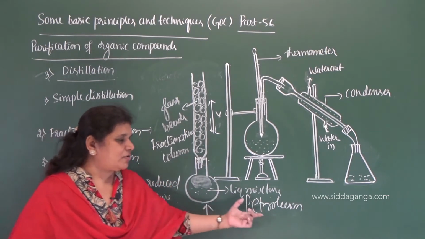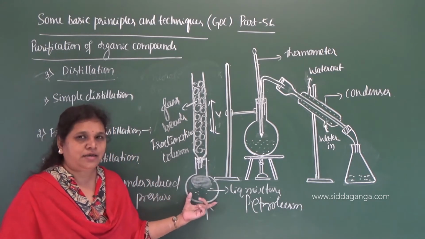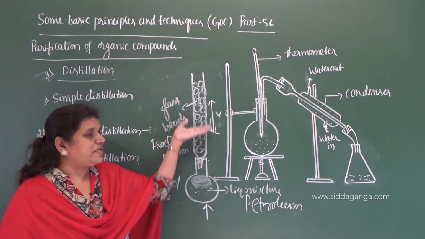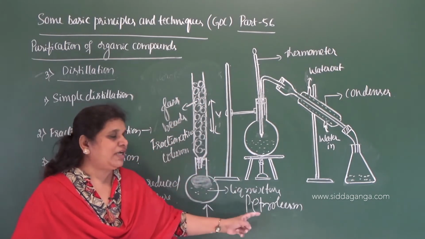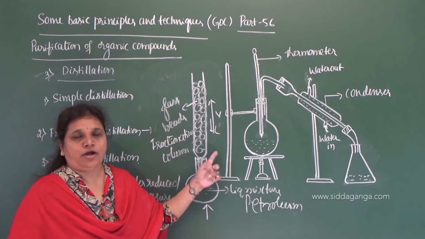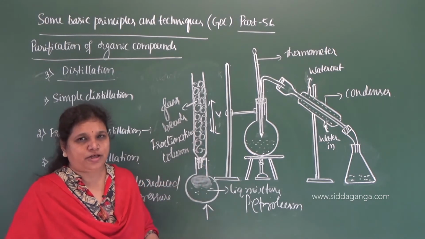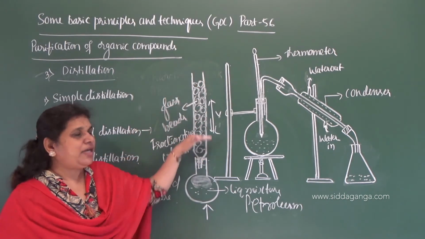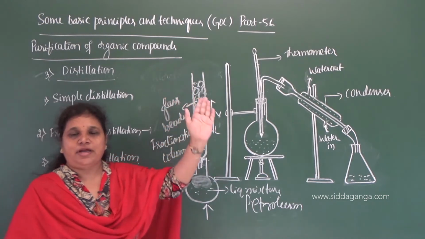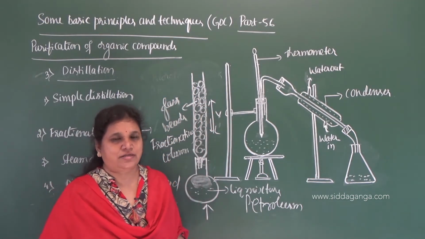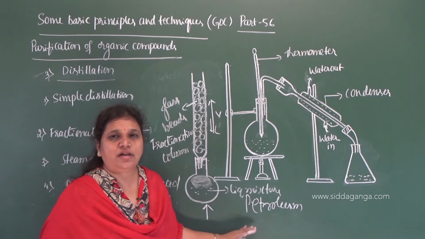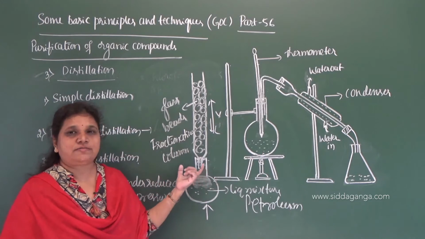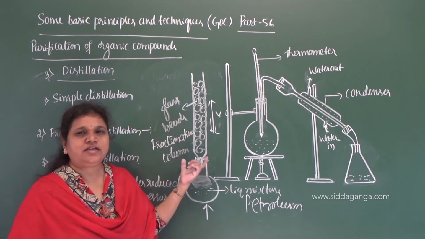When the crude oil is taken in the round bottom flask, on heating it forms vapors. Once the vapors rise, which component distils first? Lubricating oil, because it has a higher boiling point than the kerosene, then the petrol, then the gasoline. Depending on the boiling point it gets separated into useful fractions, and the process is called fractional distillation. An additional apparatus here: the round bottom flask must be fitted with the fractionating column.